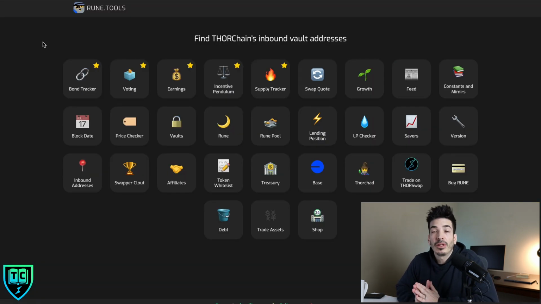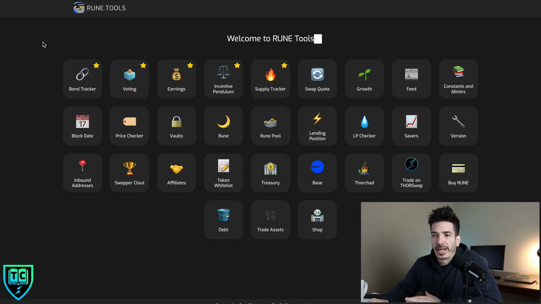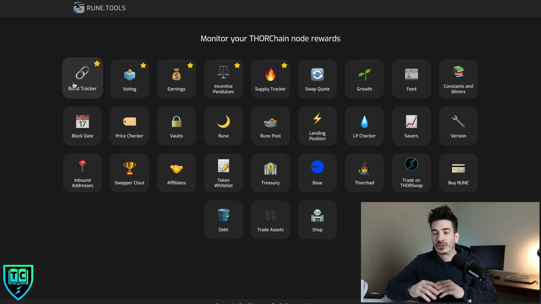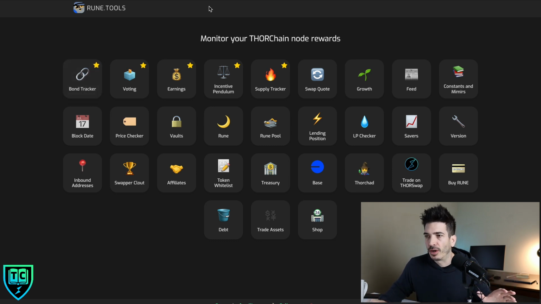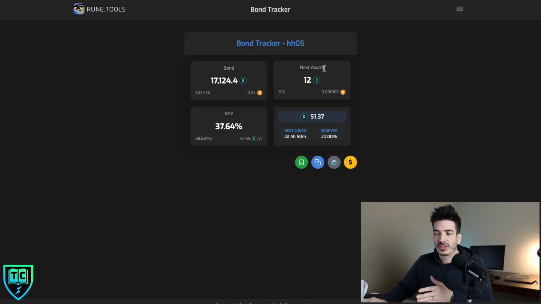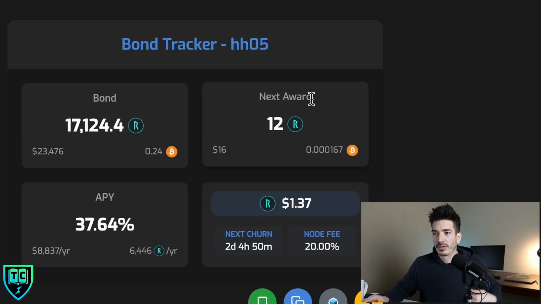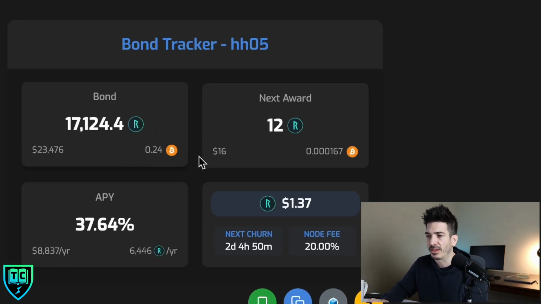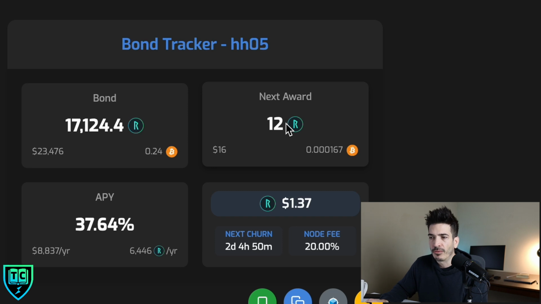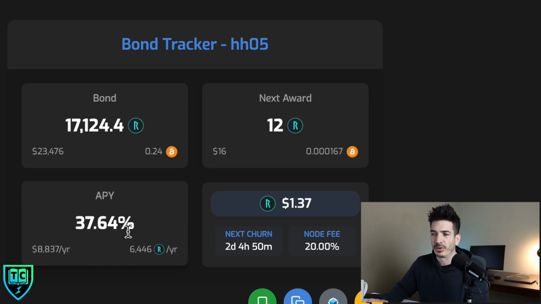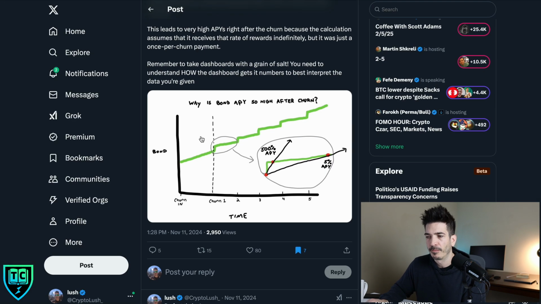The next dashboard I really like is Rune Tools, built by Familiar Cow. You've got a bond tracker. So if you bond to a node, you can see everything that is going on there. And just as a random bonder that we're looking at here, they've bonded 17,000 Rune, with 12 Rune in rewards so far, and 37.64% APY. Although Familiar Cow did put out this tweet.